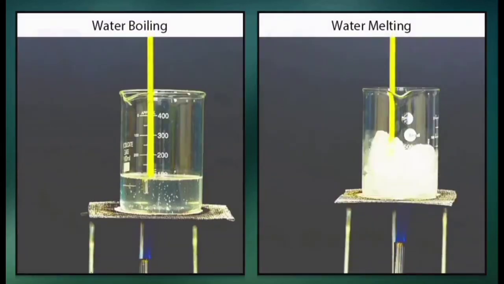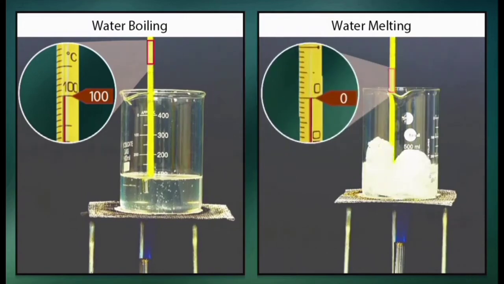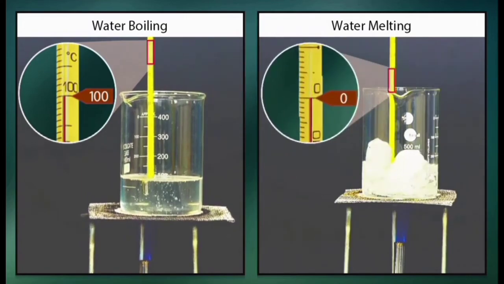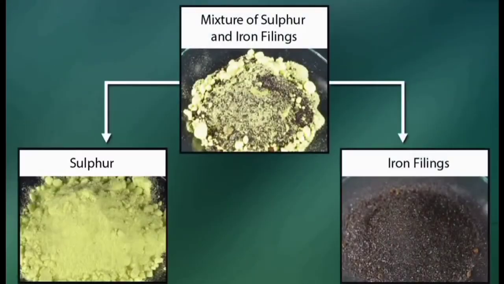A compound has a sharp melting and boiling point. For example, water has a boiling point of 100 degrees centigrade and a melting point of 0 degrees centigrade. A mixture is matter that consists of 2 or more substances which may be elements, compounds, or both mixed together physically in any proportion but not chemically combined.